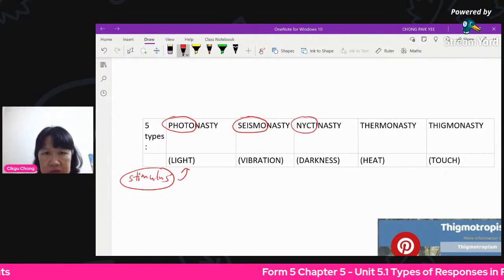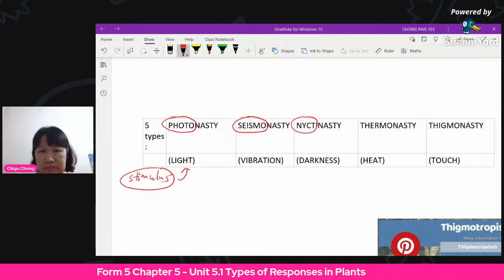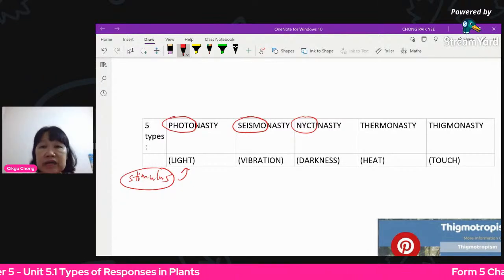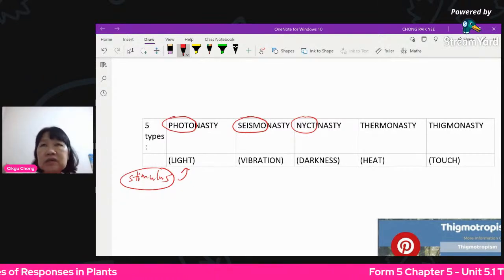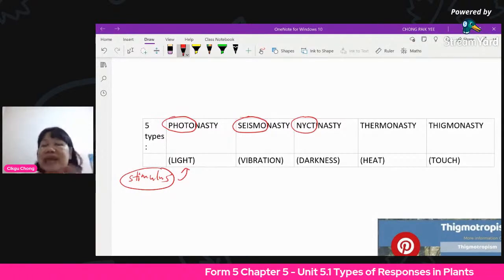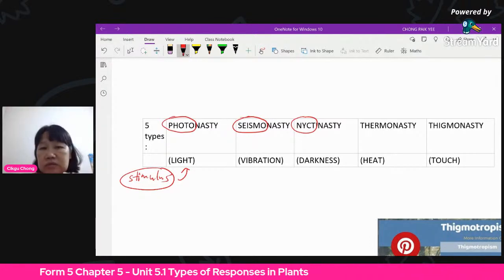This word refers to darkness. So when it's nighttime, maybe the flower will close. When it's morning, maybe the flower will open. So it is determined through the brightness. Darkness, so it's maybe day and night. The difference is that in the daytime it will open, and in the nighttime it will close because of the darkness.